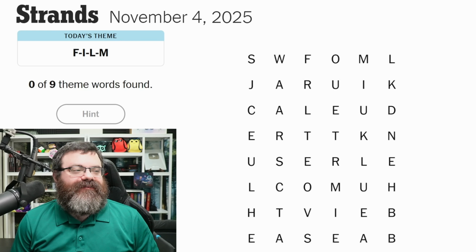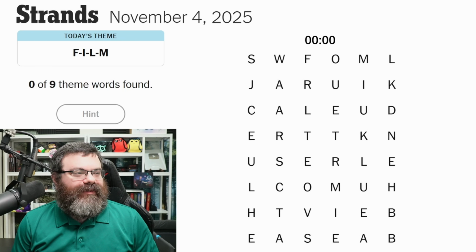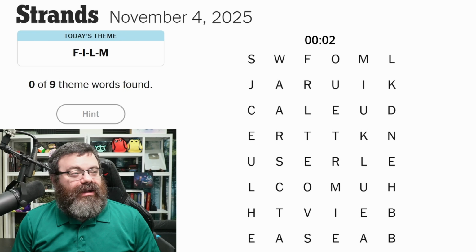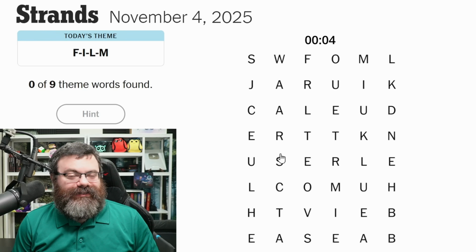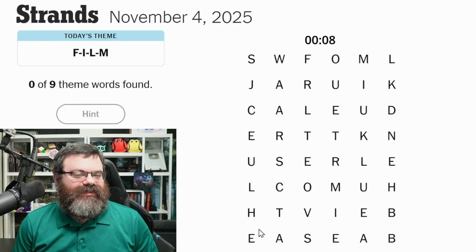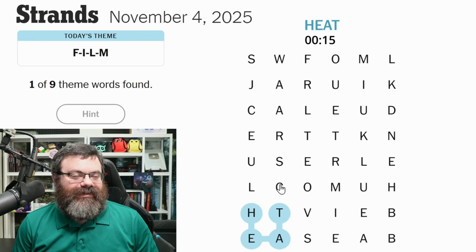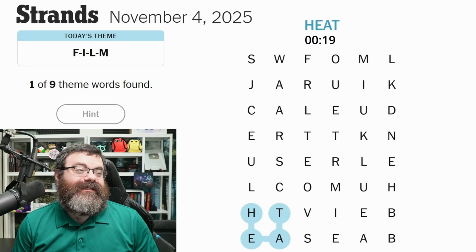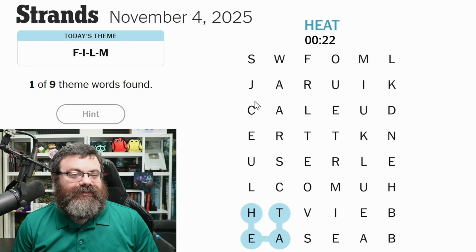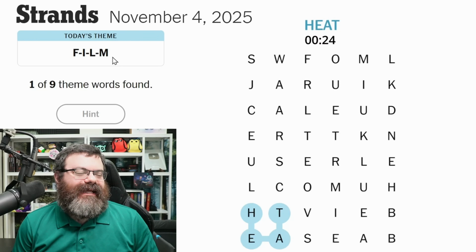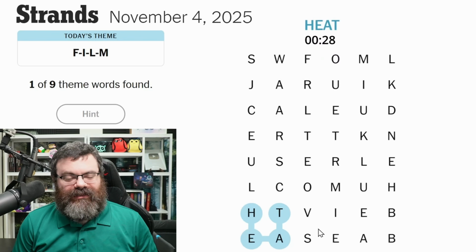Let's do Strands. Today's theme is F-I-L-M. Film. Are we spelling? Is it a spelling bee? Probably not. I don't know why film has these dashes between it, but I probably need to know in order to... Okay, heat locked in. I was just going to get words. What does heat have to do with film? Problem is, I don't know what film stands for in that case, so... It's not dots, though. It's dashes. F to the I to the L to the M.